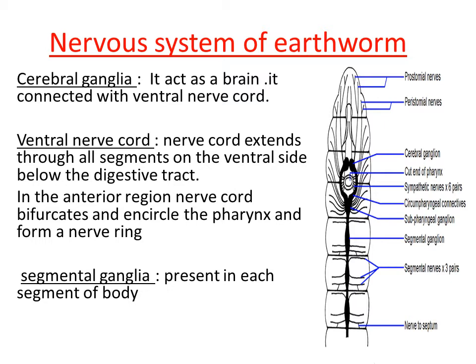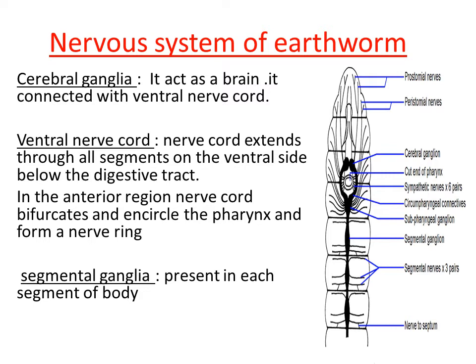So what is the help of these ganglia in the segment? Segmental ganglia is just like a control organ of that particular segment. So in each of the segments, any function taking place is decided by that particular ganglia, right? Say for example, one earthworm is lying on the floor.